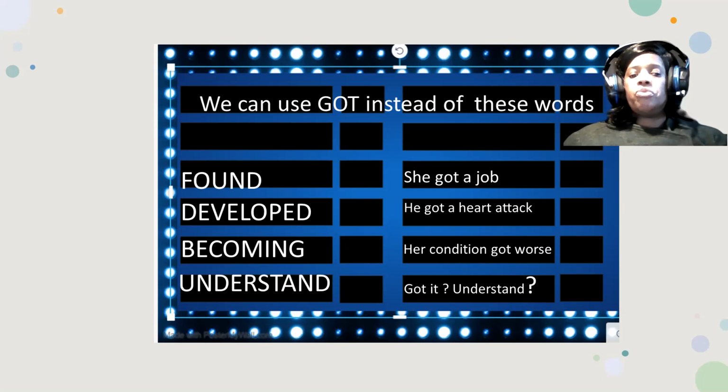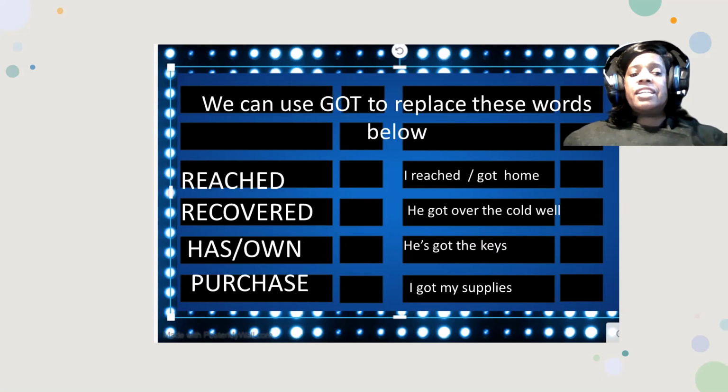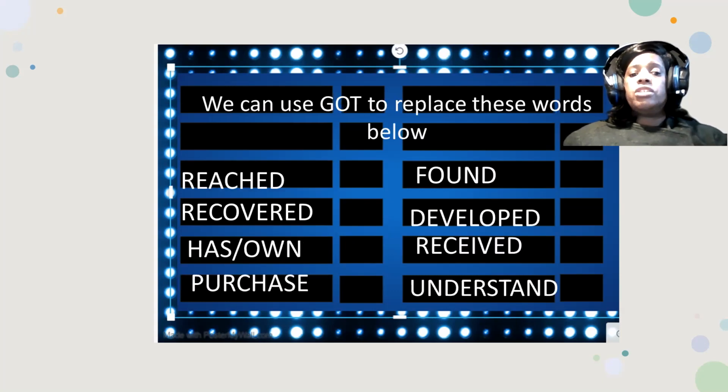Again, we can talk about the word "got" in place of reached, recovered, has or own, or in terms of possession, purchase, found, developed, received, understand. So these are some of the ways that we can use the word "got."